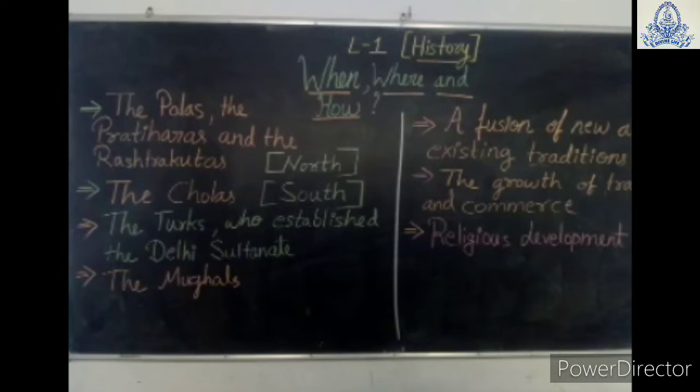Now if we talk about the medieval period, a number of dynasties came and ruled over different parts of India. Among them, three dynasties were very powerful at that time. They were the Palas, Pratiharas and Rashtrakutas. At that time they were controlling northern India. And apart from northern India, in southern India the Cholas were doing their ruling.